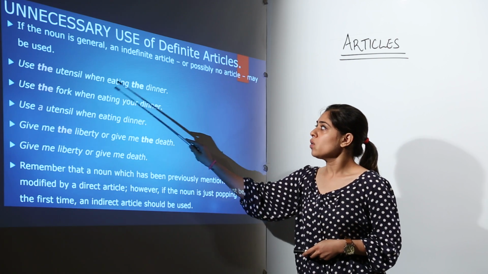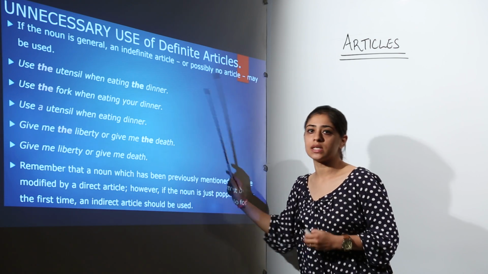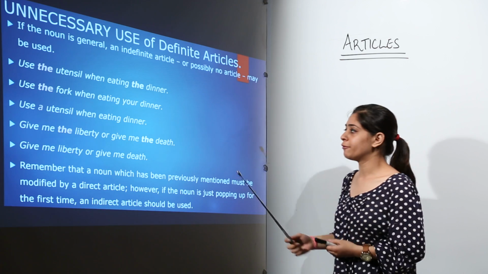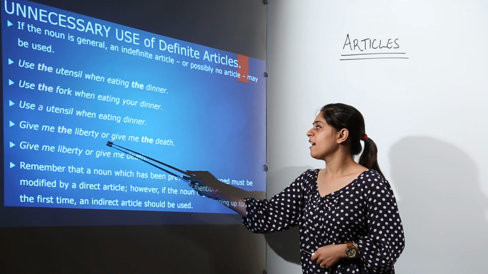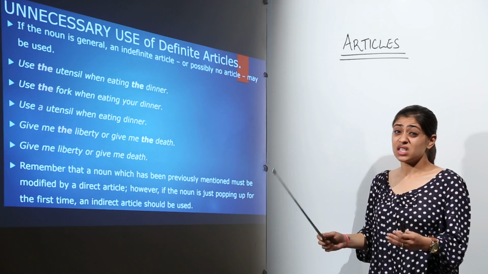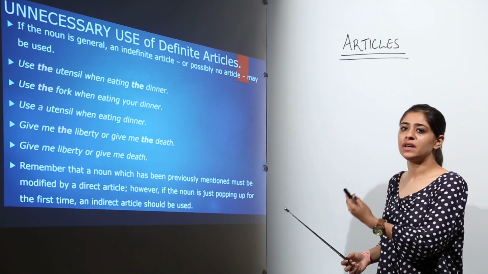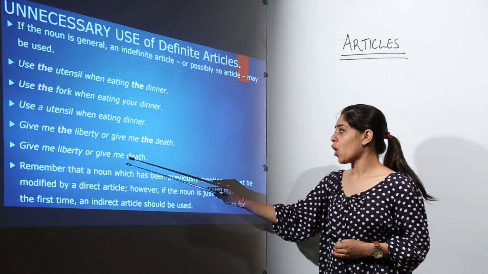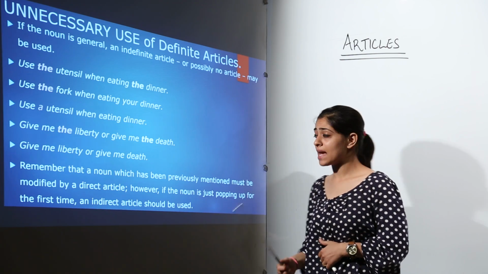Use the utensil when eating the dinner. Use the fork when eating your dinner. So this is how we distinguish between overusage of definite articles. Give me the liberty or give me the death. Now this is again more of a chaotic sentence with too much usage of articles. It should actually be like give me liberty or give me death. Very simple. Now moving on next.